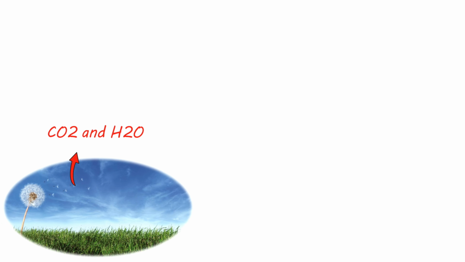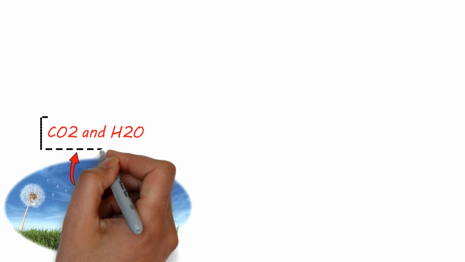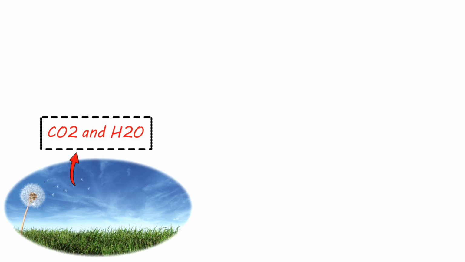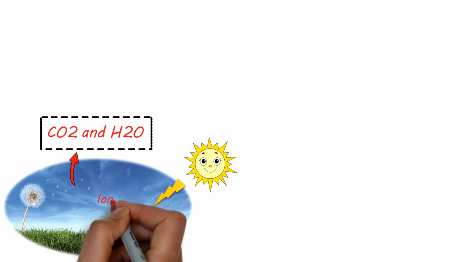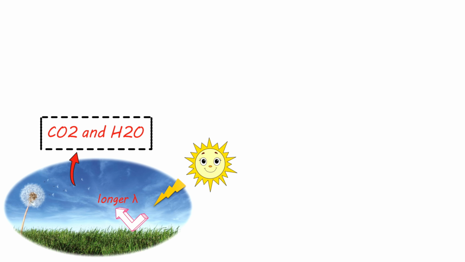Analogous to this, the Earth's surface is surrounded by the blanket of gases, especially carbon dioxide and water vapors. These gases being IR active, and the radiation emitted from the Earth's surface possesses longer wavelengths, as the energy somehow gets dissipated.